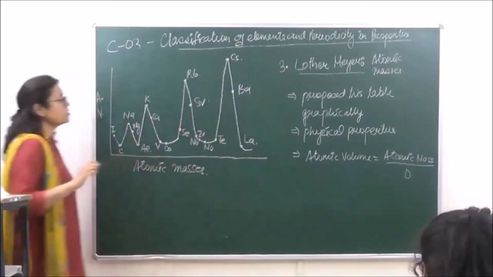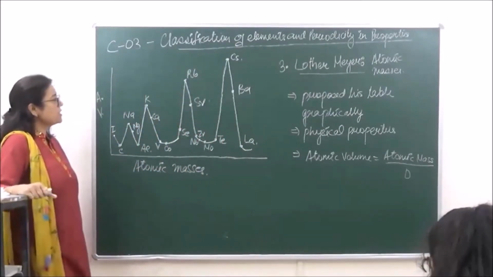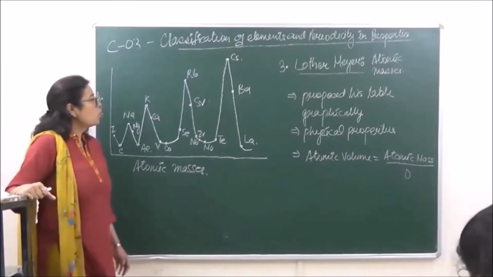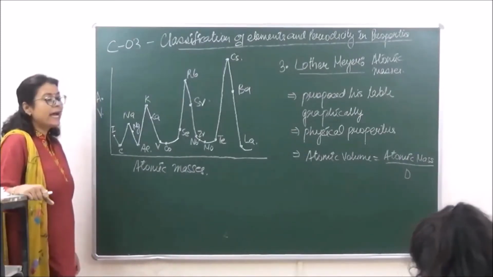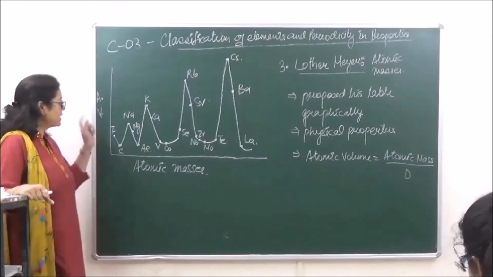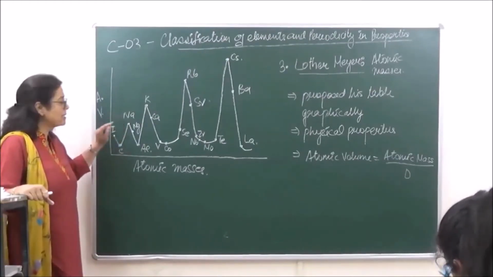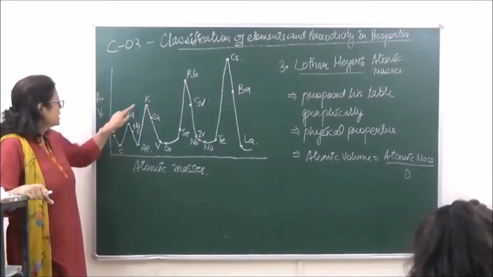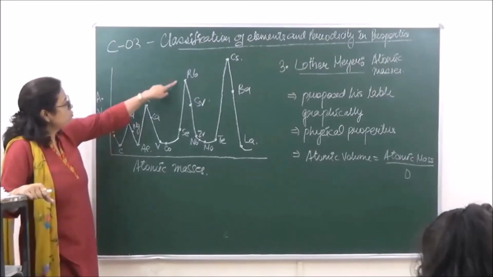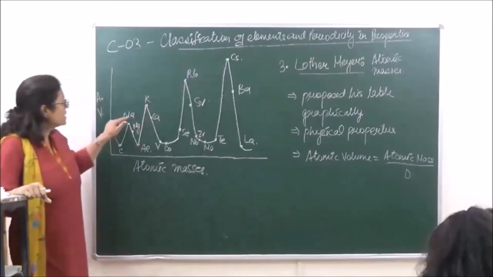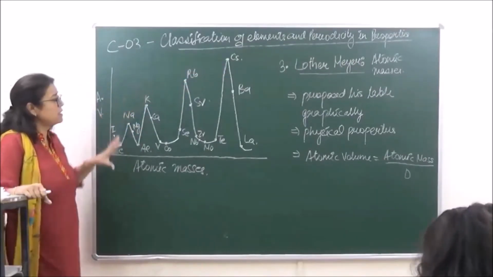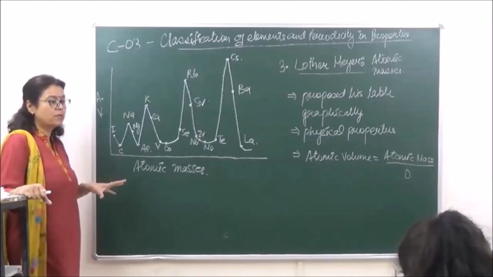Now what did this arrangement suggest? He suggested that all the elements which are at similar positions in the graph had similar properties. For example, when we are talking of the alkali metals, sodium is at the peak, then after that potassium is at the peak, rubidium is at the peak, and cesium is also at the peak. So all these, sodium, potassium, rubidium and cesium, had similar properties, right?